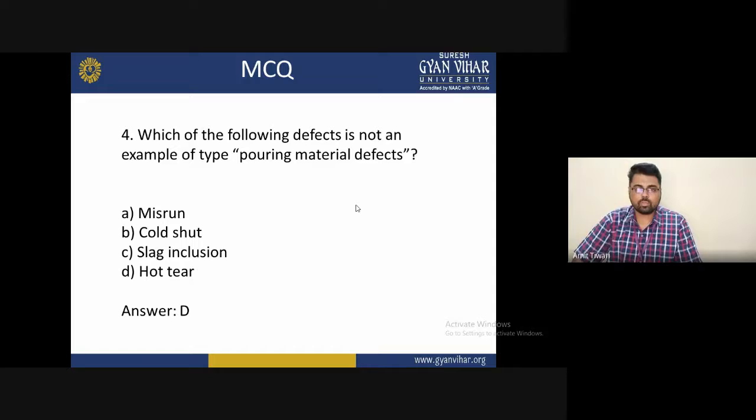Fourth: which of the following defects is not an example of a pouring material defect? The options are A, misrun; B, cold shut; C, slag inclusion; and D, hot tear. The correct answer of this question is D, hot tear.